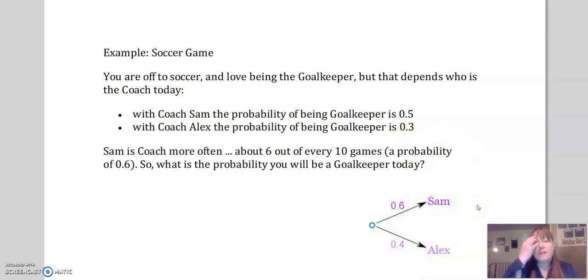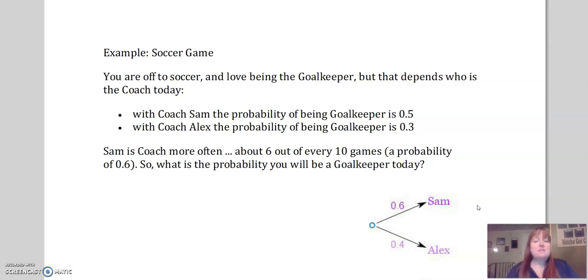So what we know is that being goalie and having a certain coach are not independent events, right? Because if Sam is the coach, you have a different probability of being goalie than if Alex is coach. So they are not independent. Who the coach is and whether or not you're a goalie are not independent events.